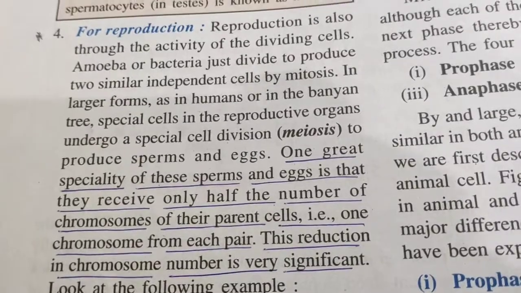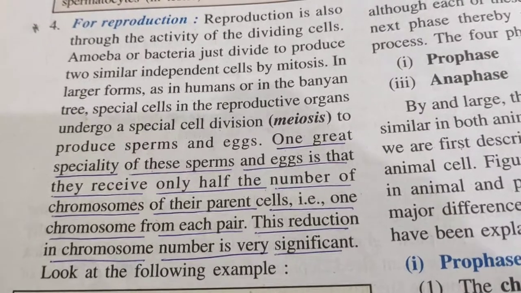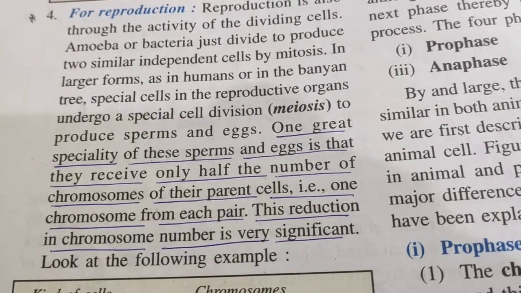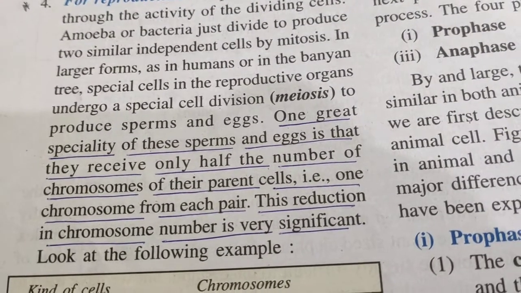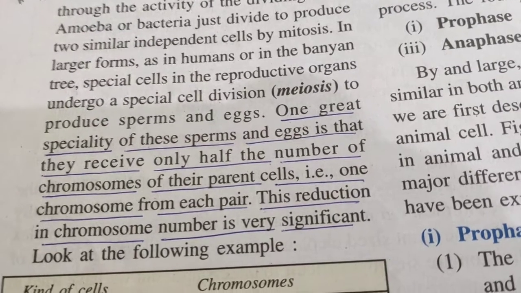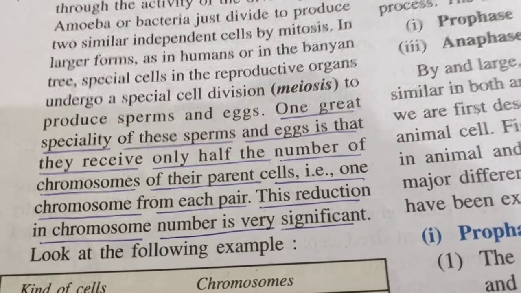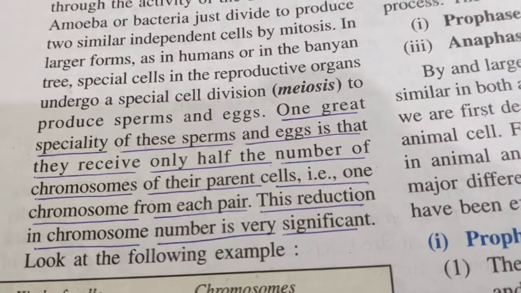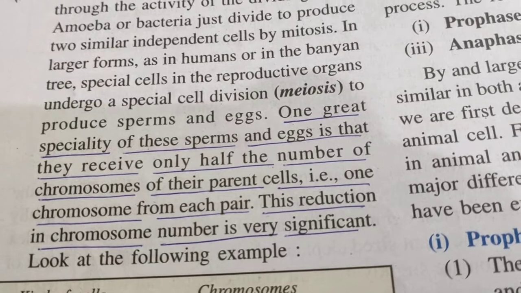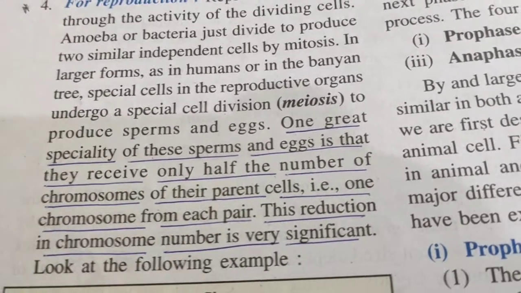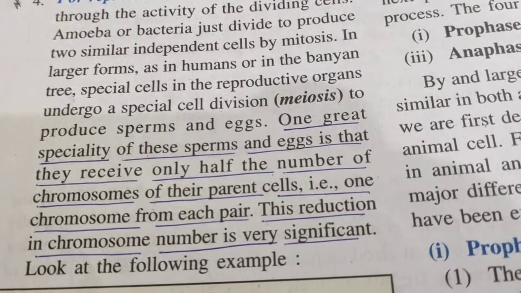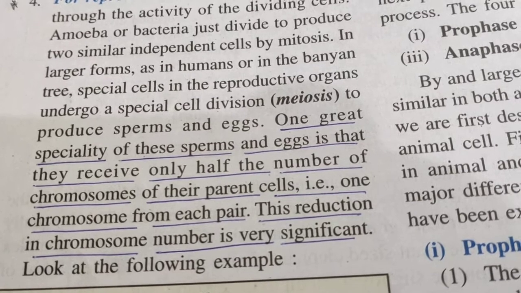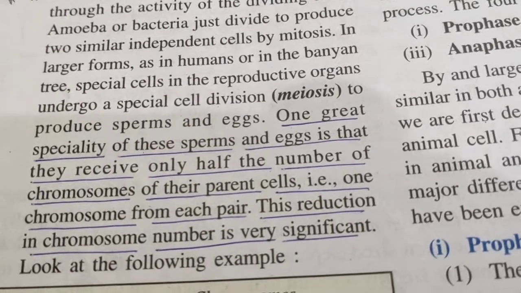And last but not the least, for reproduction, especially in the unicellular organisms. One great speciality of the sperms and eggs is that they receive only half the number of chromosomes of their parent cells, that is, one chromosome from each pair. This reduction in chromosome number is very significant. Now students, I know this part is not very clear to you right now. As we proceed inside the chapter, we'll get to know about the number of chromosomes, and it will be clear to you.